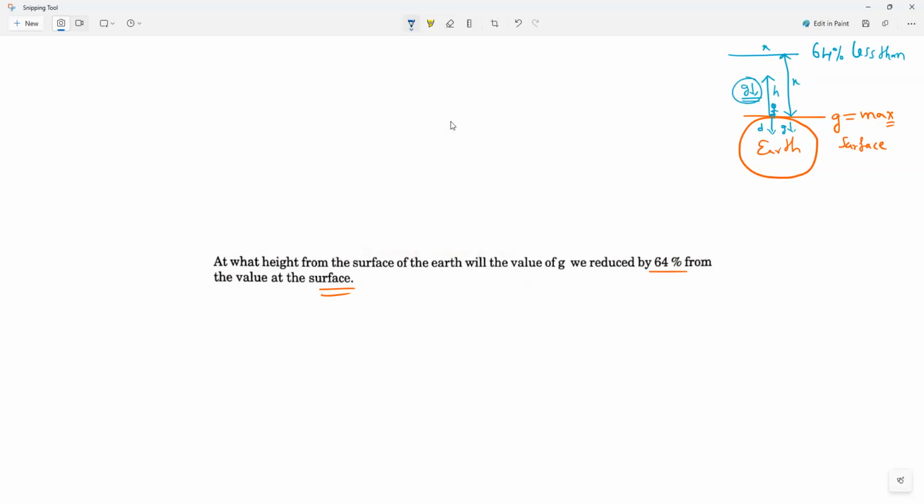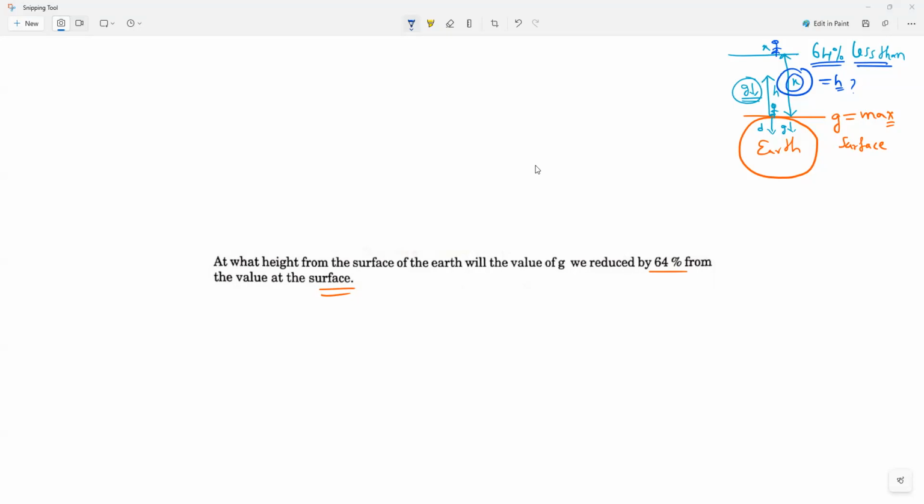Clear? Understand everybody? So now Mr. Kishore has climbed to a certain height where the g value is reduced by how much percentage? 64%. Now they are asking to calculate that height. So let us see how to calculate it. It's very simple, very important.